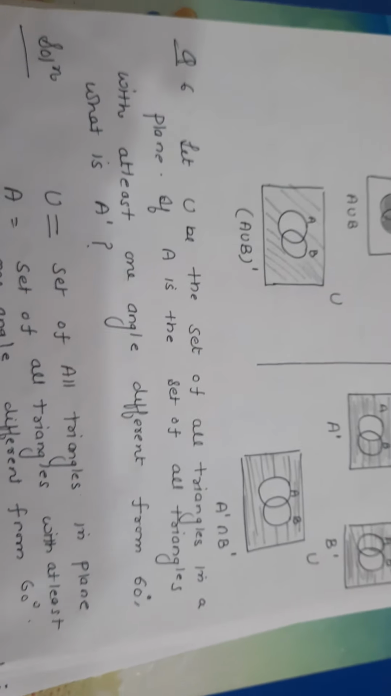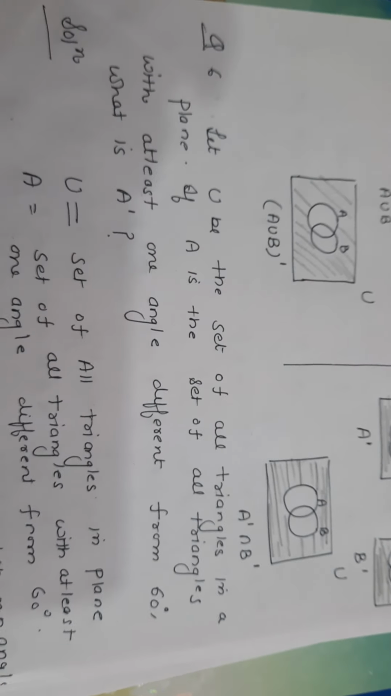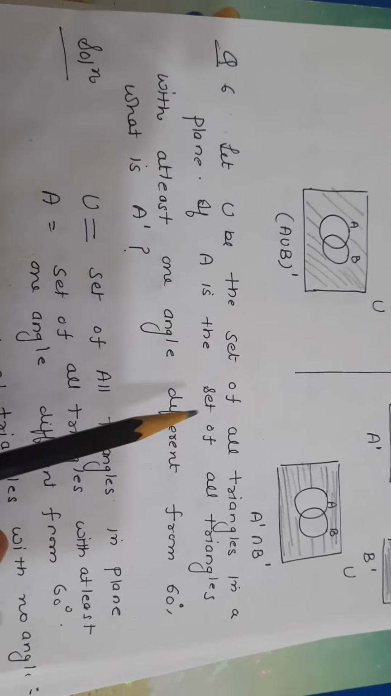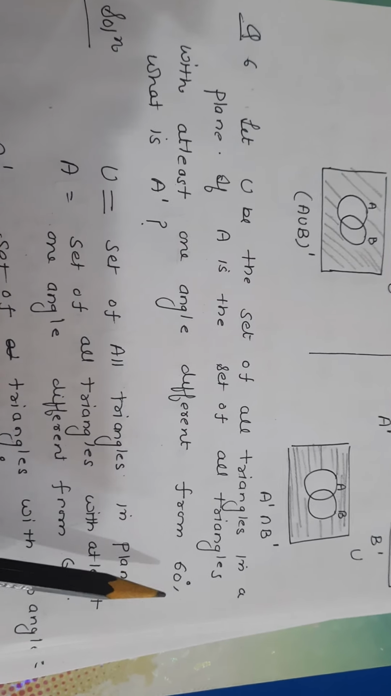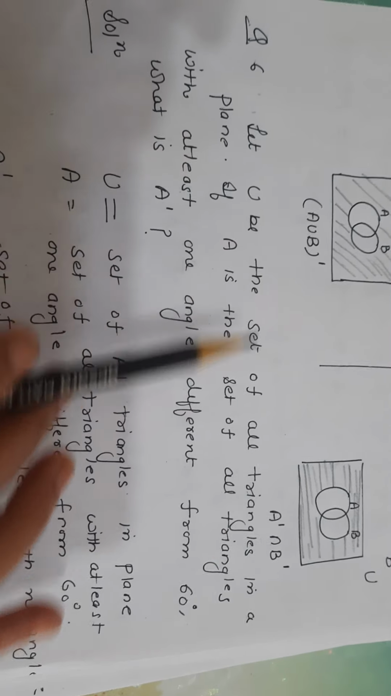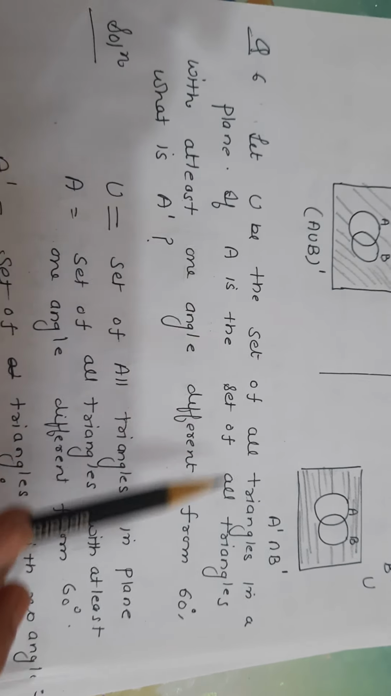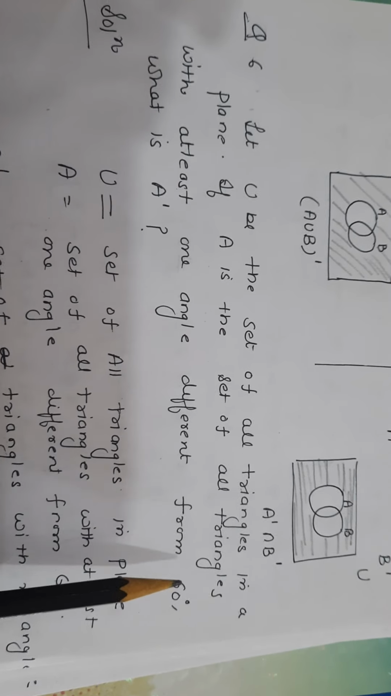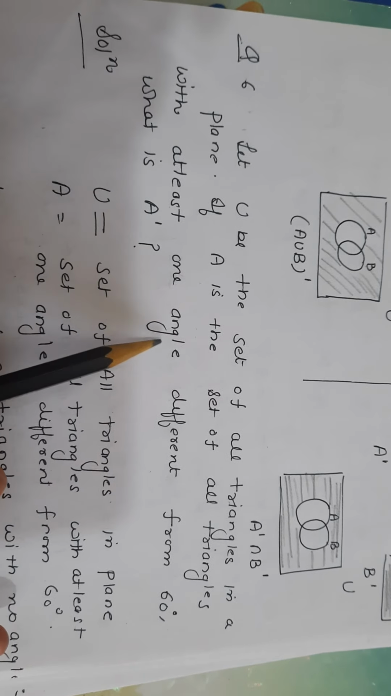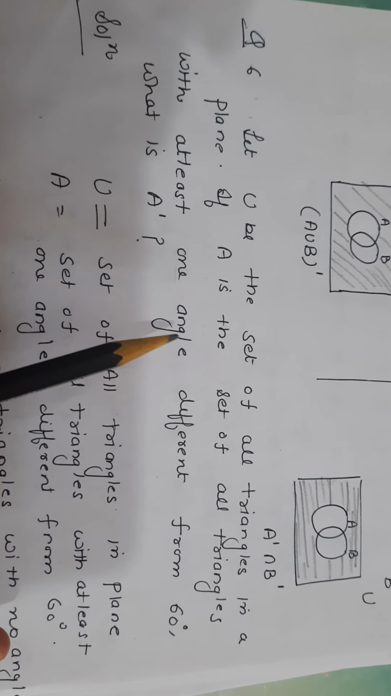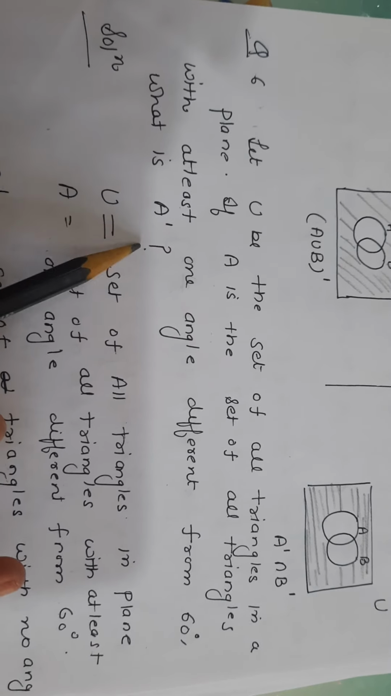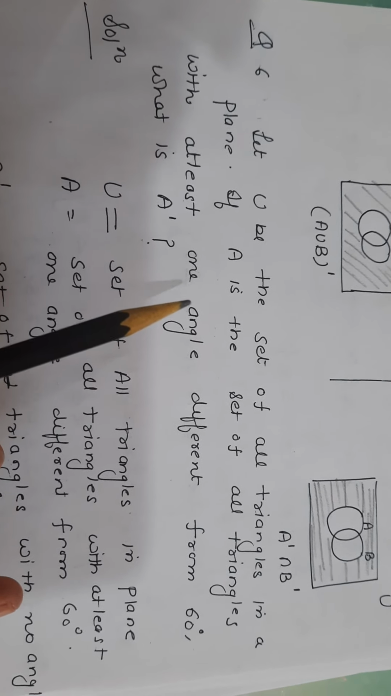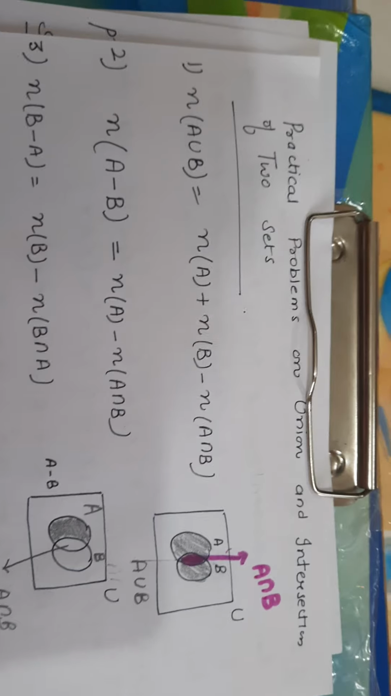Question number 6. Let U be the set of all triangles in the plane. This is for universal. If A is the set of all triangles with at least one angle different from 60 degrees, in U you have all the triangles. If one angle is different from 60 degrees, that means A is the set of triangles which are not equilateral. So if you write its complement, the complement will be the set of all equilateral triangles.